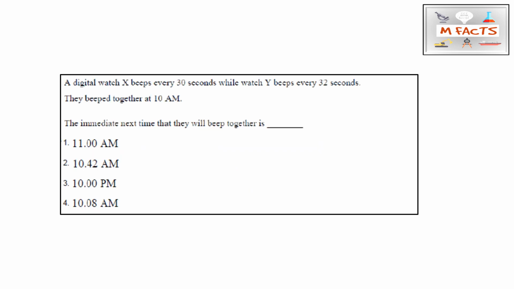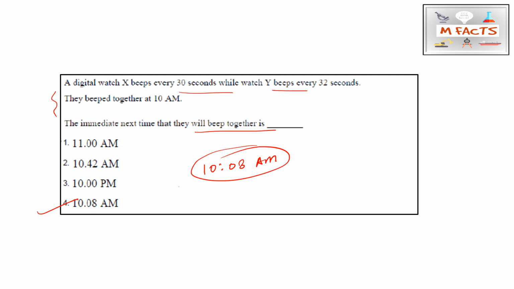This question is related to time: digital watch X beeps every 30 seconds while watch Y beeps every 32 seconds, and some conditions are given here. They are asking for the next time that they will beep together. After solving the question you will get the answer, that is 10:08 a.m. So 10:08 a.m. is the correct answer for this question, so option 4 is correct.